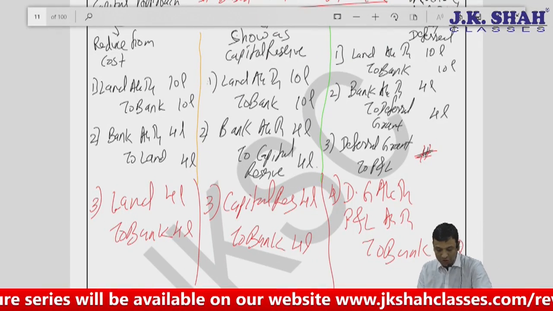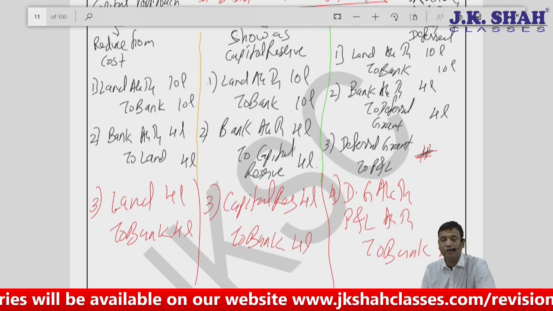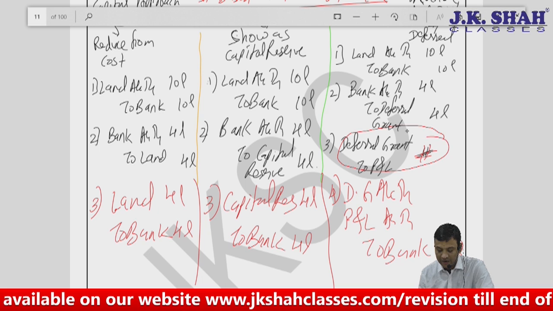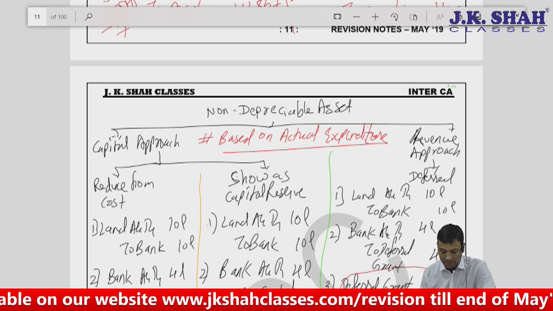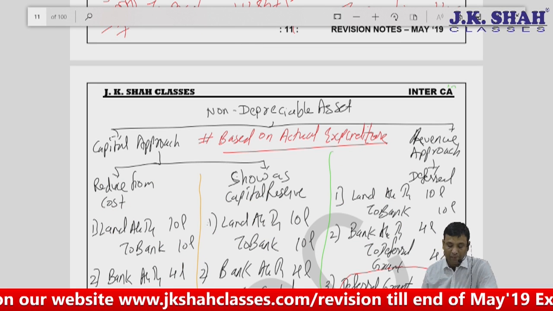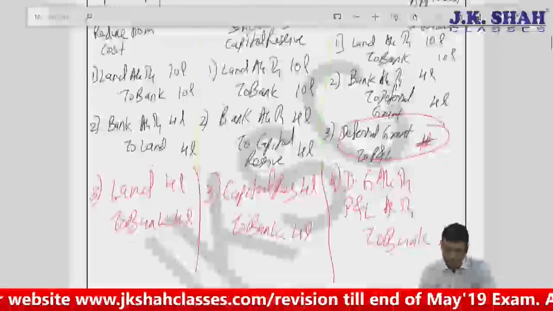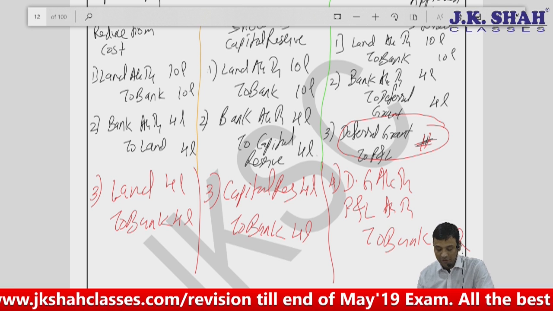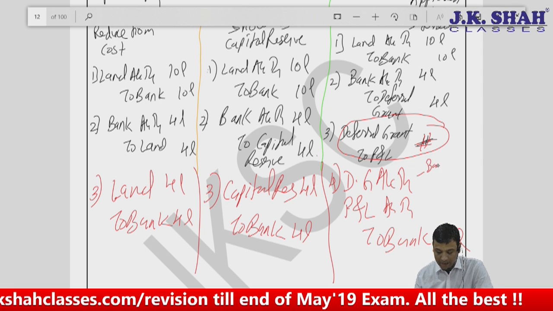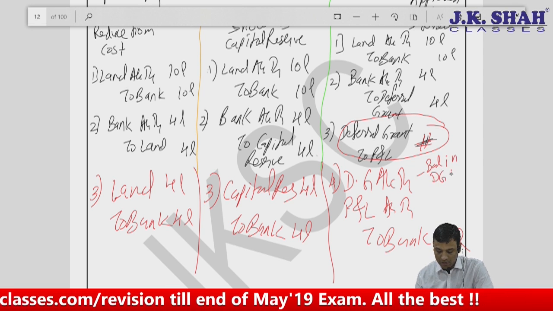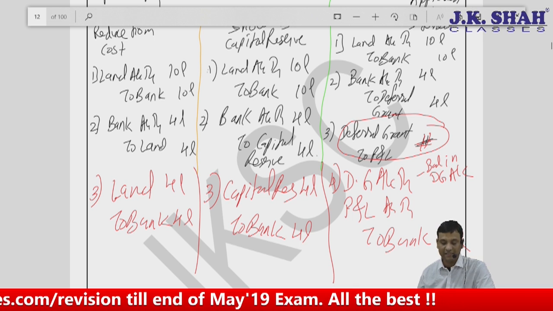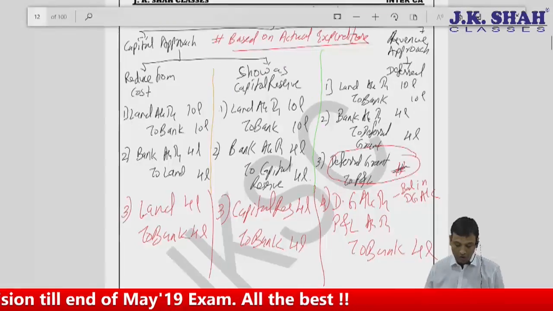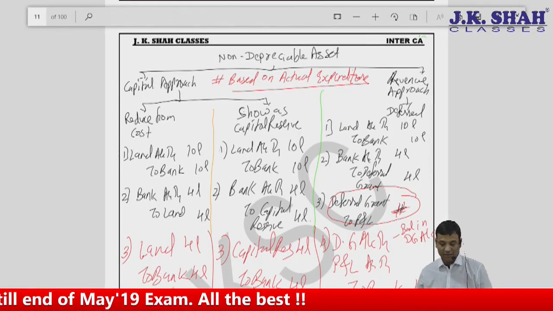You're not in a position to say what will be the amount. The reason is simple. It all depends on how much amount has been transferred to P&L till date. See, here we had a hashtag based on actual expenditure. So if the actual expenditure is 3 lakhs, deferred government grant will have a balance of only 1 lakh. So here I'll say balance in DG account. And here of course it's a balancing figure. P&L will be nothing but the balancing figure. So this is all about non-depreciable asset.